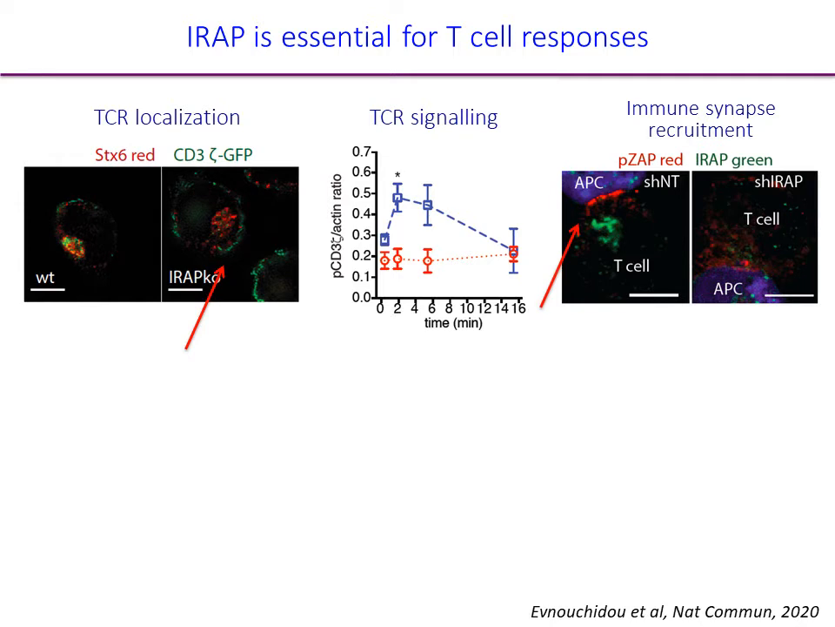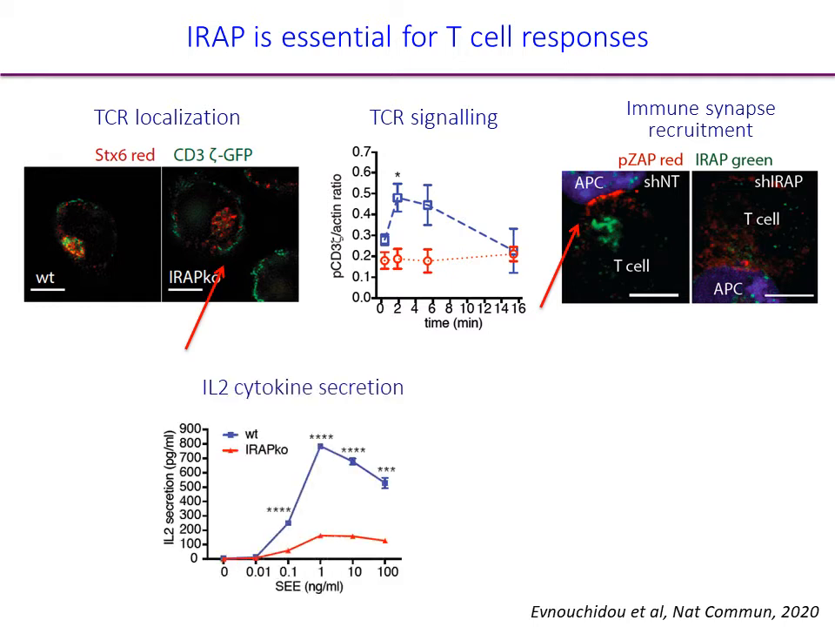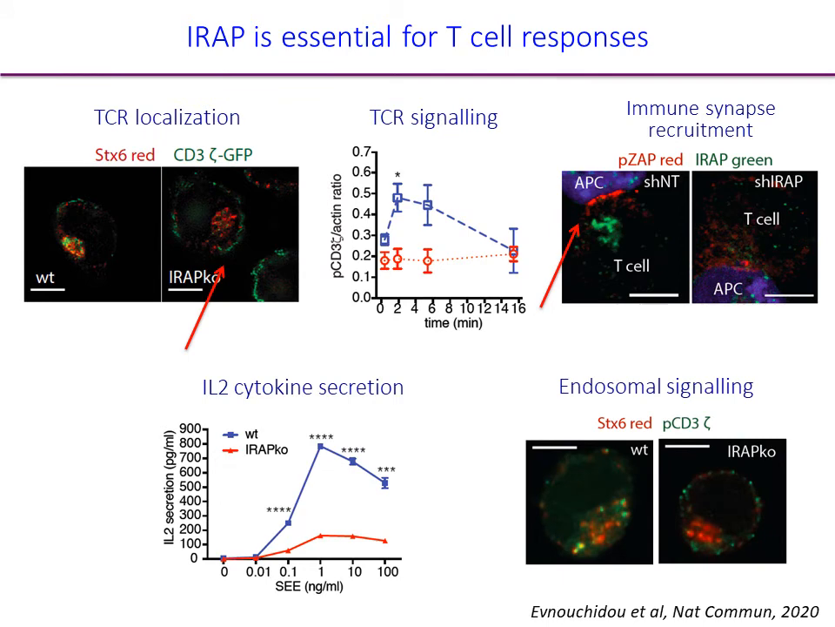The recruitment of a signaling molecule to the immune synapse appears as a clean red line in control cells, which you cannot see anymore in the absence of IRAP. A major function of T cells, which is IL-2 cytokine secretion, that allows further activation of the T cells, is also affected. Interestingly, we found that there is TCR signaling inside the cell, which disappears in the absence of IRAP. We showed that this endosomal signaling is very important for correct T cell function, especially in the case of weak antigens that need to be at high concentrations to be efficiently bound by the T cell receptor.